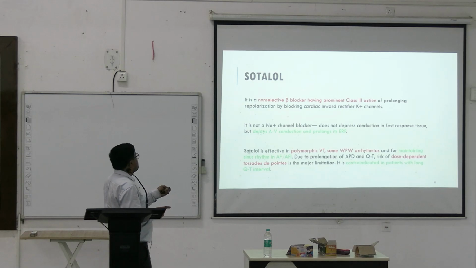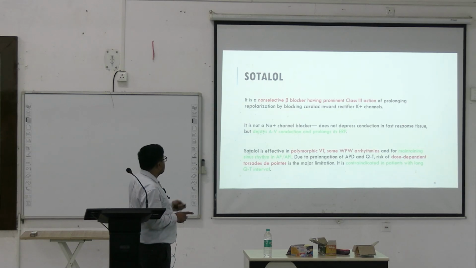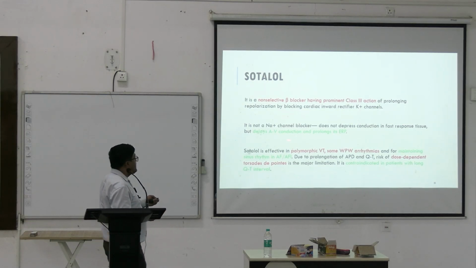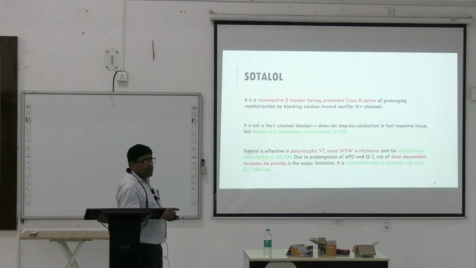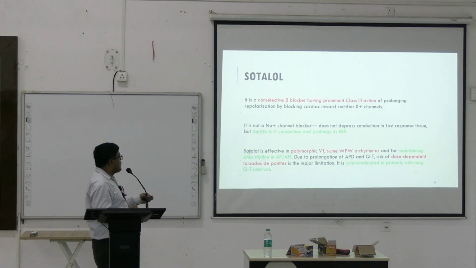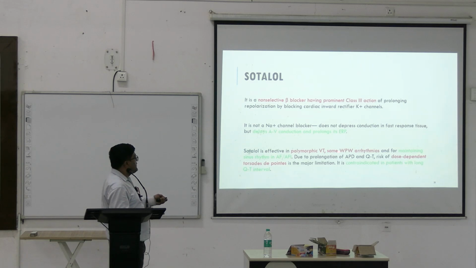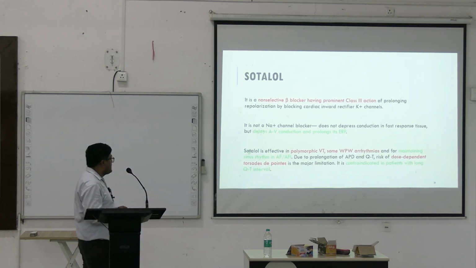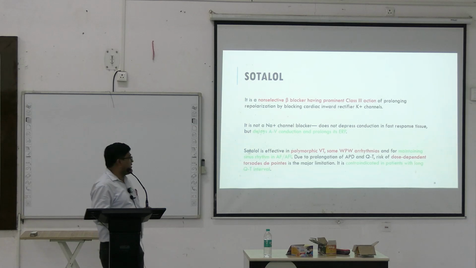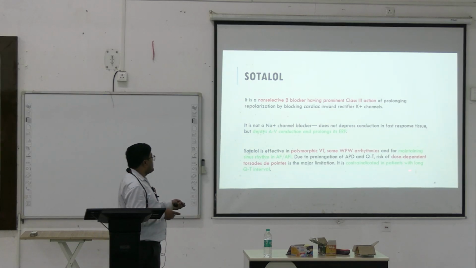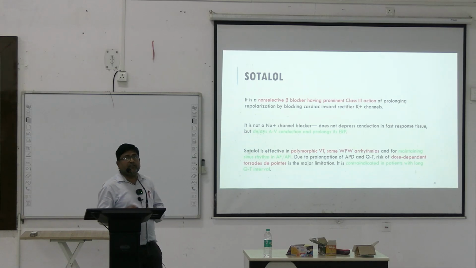So, it is a non-selective beta blocker having prominent class 3 action. It delays AV conduction and prolongs its ERP like that of other beta blockers. Sotalol is effective in polymorphic VT, ventricular tachycardia, some WPW arrhythmias, and for maintaining sinus rhythm in atrial flutter and fibrillation. It is contraindicated in patients with long QT syndrome, long QT interval. Why? Because it is prolonging the action potential duration.